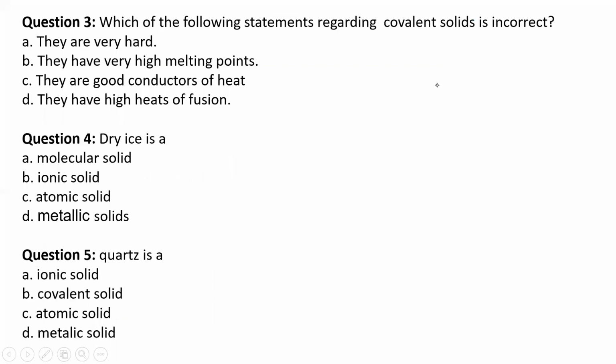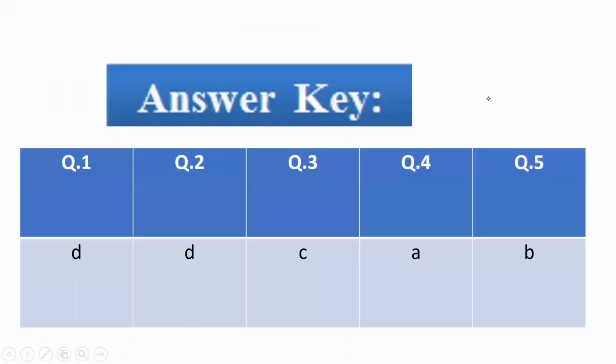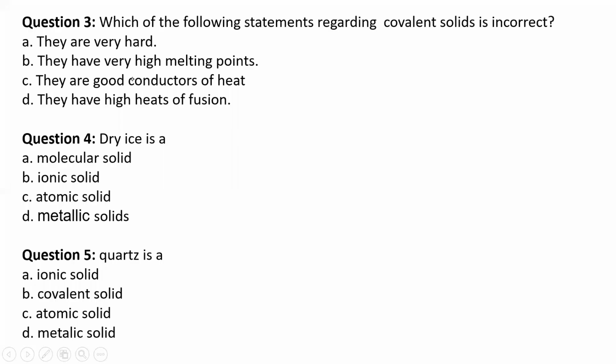Next question number 3. Which of the following statements regarding covalent solids is incorrect? I told you, statement based questions they will ask, so that's why I have given one example for you. Covalent solids: they are very hard, that's the first statement. Second statement, they have very high melting points. They are good conductors of heat. They have high heats of fusion. So they are good conductors of heat is the only incorrect answer. So third answer is C.